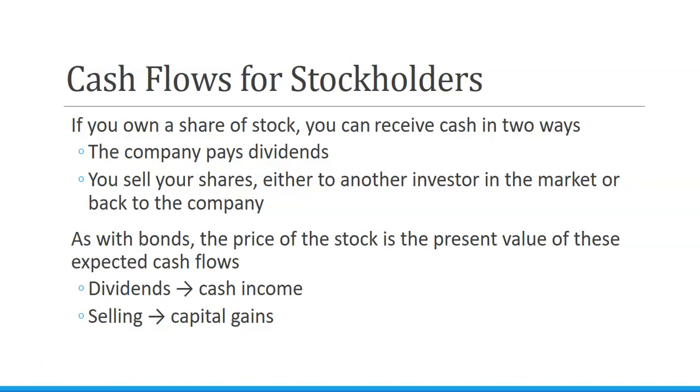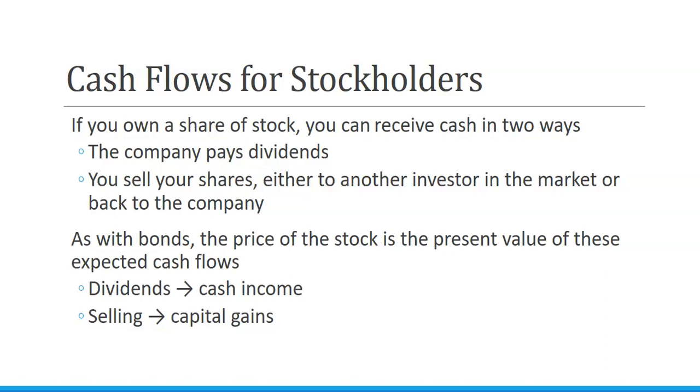As with bonds, the price of the stock is the present value of these expected cash flows. So dividends are our regular cash income, and then selling is a capital gain from what we invested. Unlike bonds, the price of stock is not as easy to calculate the present value of these expected cash flows, where with bonds we have a coupon rate and a par value. It's easier to tell what the expected cash flows for a bond are than what future dividends are going to be for a company.